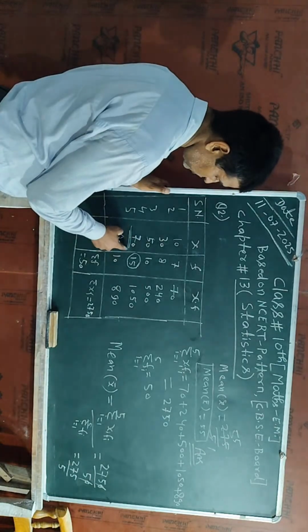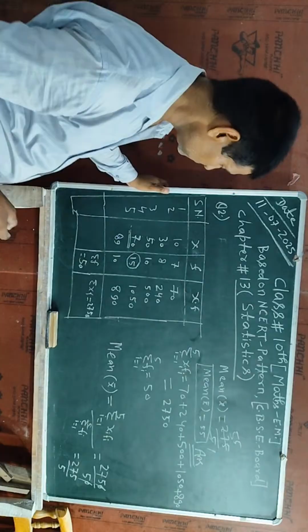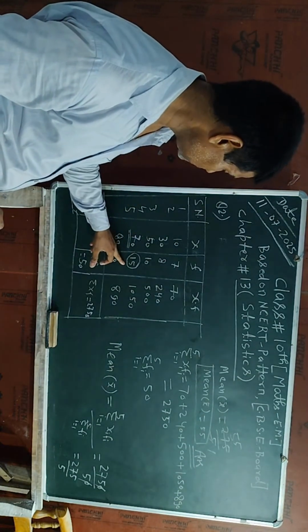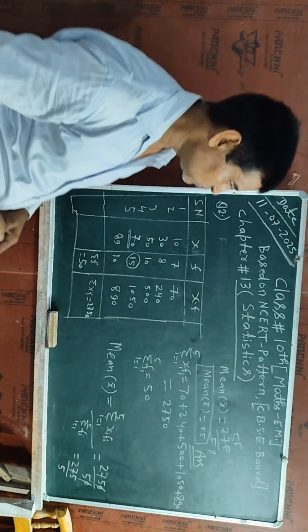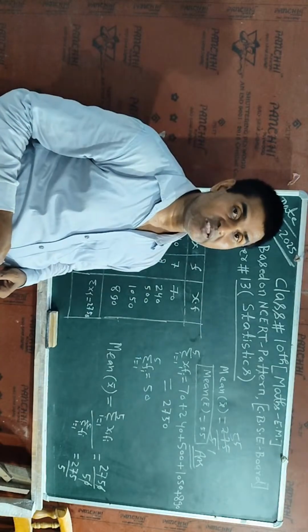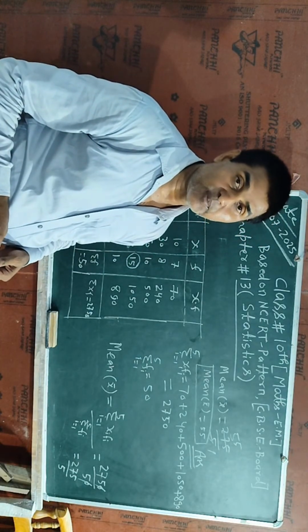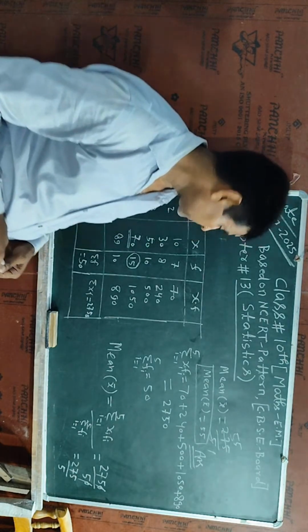So its mode will be 70, because the frequency of each value here is at most 15. But if any data is available in list form and a particular value has the maximum repetition, I will say that is the mode value.